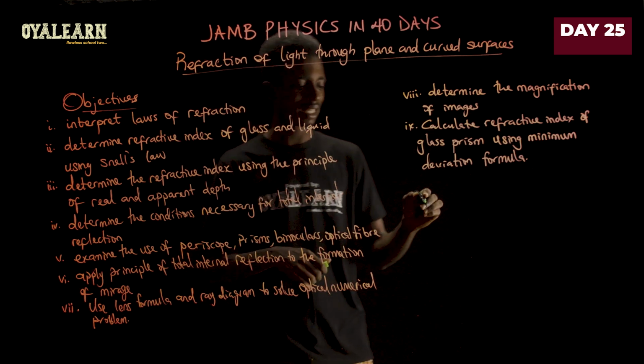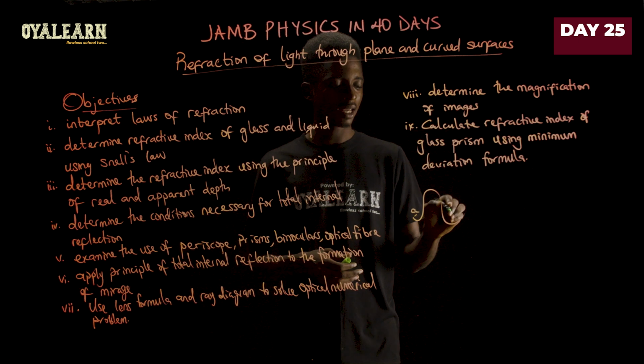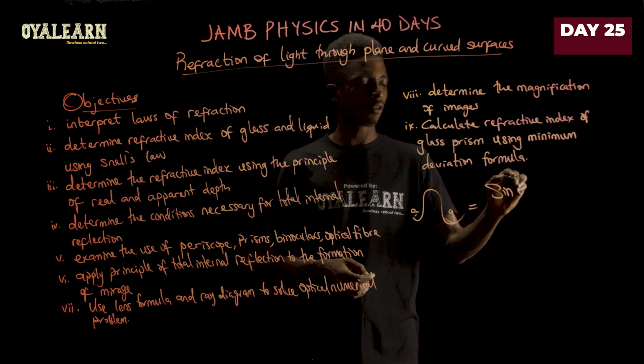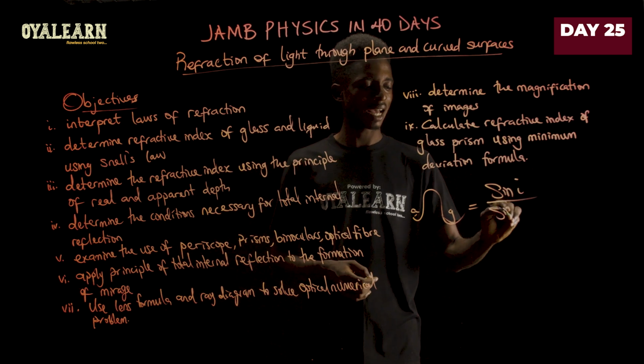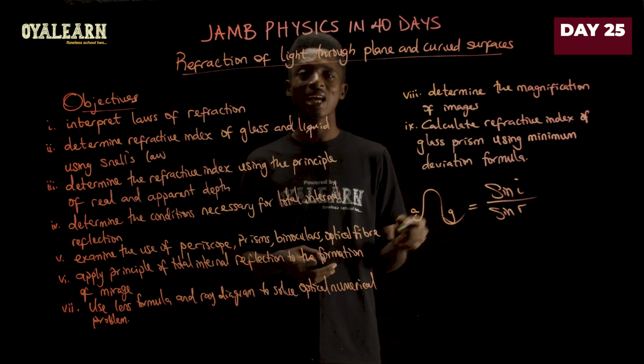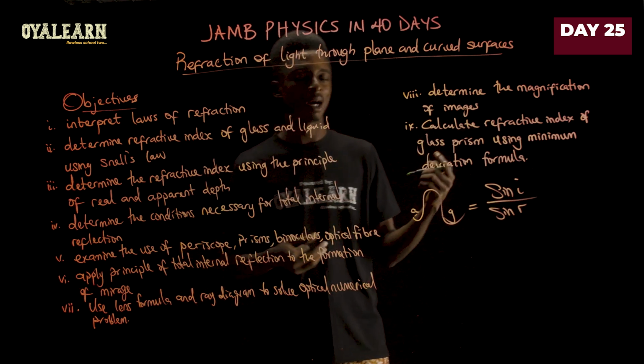So it's often written like this. Let's say light is moving from air to glass, for example, we'll then have sine of the angle of incidence over sine of the angle of refraction. This can also be written as small letter n. So in case you find it like that, they are still talking about the same thing.